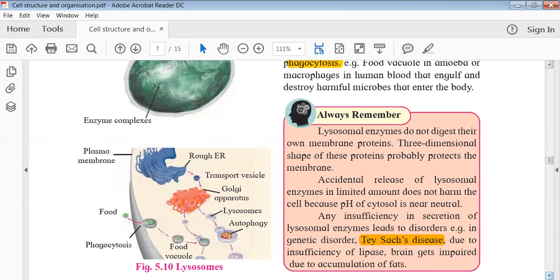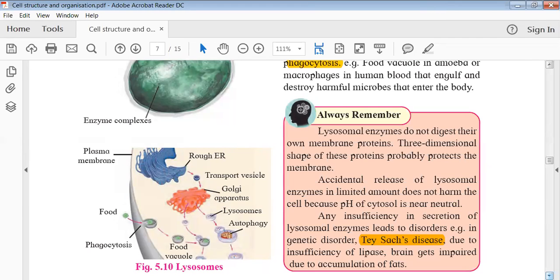But it's not happening, right? So why is it not happening? Maybe because there is a three-dimensional shape of these particular proteins; the enzymes are present in a typical way so that they can protect the membrane. So there is no direct action of this enzyme on the organellar membrane, because of which the lysosomal enzymes cannot work on it. It's not given very clearly in your book, but there is a huge mechanism behind this. But for now, I think that's enough.